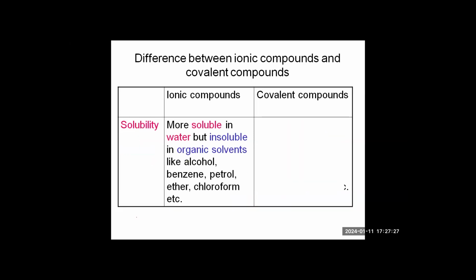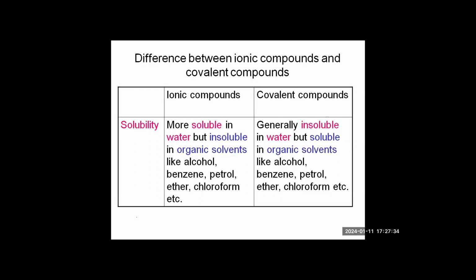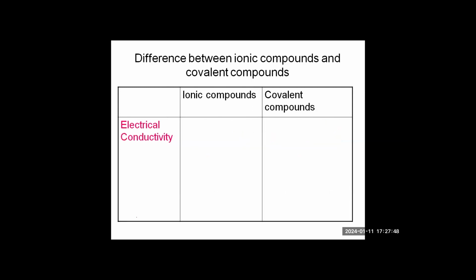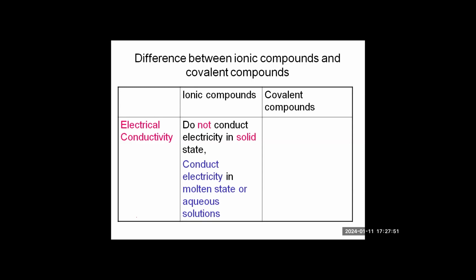Solubility: ionic compounds are soluble in water because water is a polar solvent, and covalent compounds are insoluble in water but they dissolve in the organic solvents. The examples are there in front of you: alcohol, benzene, petrol, ether, chloroform. These are the organic solvents. Electrical conductivity: ionic compounds do not conduct electricity in solid form, but yes, they are good conductors in molten or aqueous form.